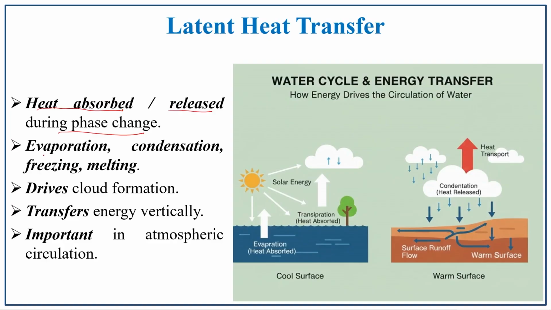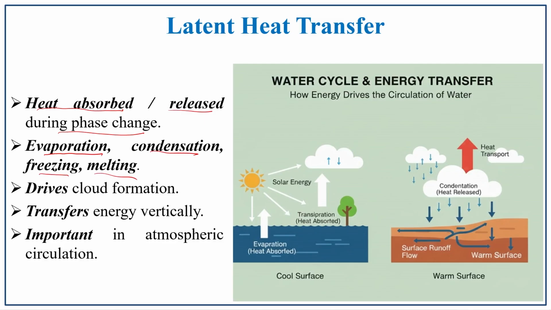Latent heat occurs in evaporation, condensation, freezing and melting. So, in all these processes, what is most important? Latent heat is most important, which drives vibrant cloud formation.